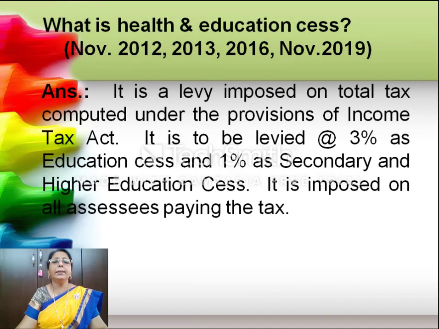What does this health and education cess say? It is a levy imposed on total tax computed under the provisions of the Income Tax Act. It is to be levied at 3% as education cess and 1% as secondary and higher education cess. It is imposed on all assessees paying the tax.